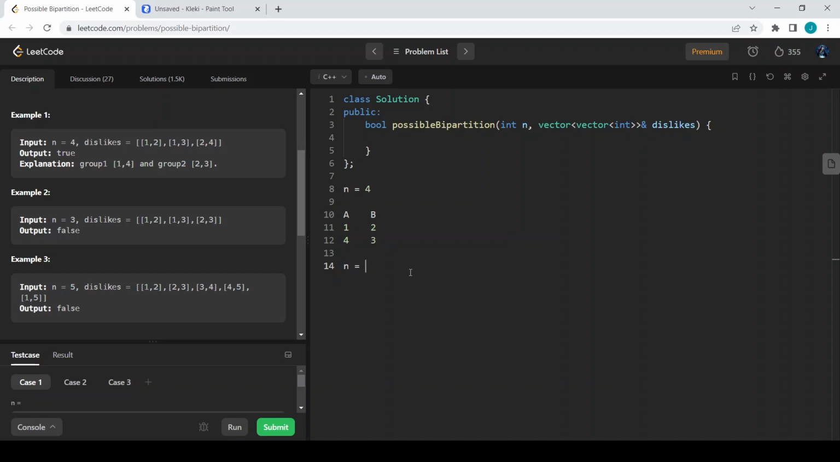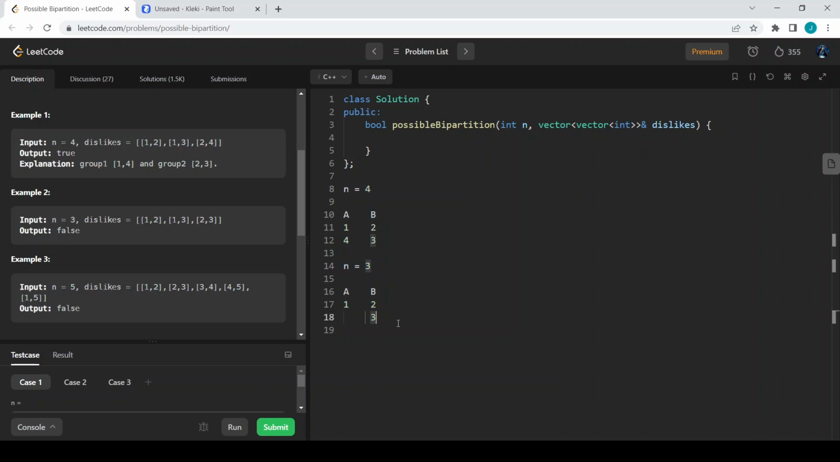So example 2 is n equals 3, and we can have groups A and B as well. 1 and 2 dislike each other, so we can put 1 in group A and 2 in group B. 1 and 3 dislike each other, so 1 is already in group A, so let us put 3 in group B. And 2 and 3 dislike each other, but 2 and 3 belong to the same group. We cannot put them in the same group since they dislike each other, so we can just return false. So hope you understand the problem.